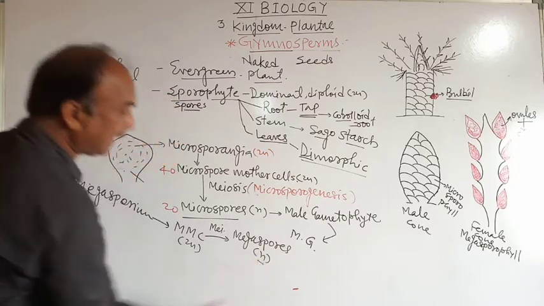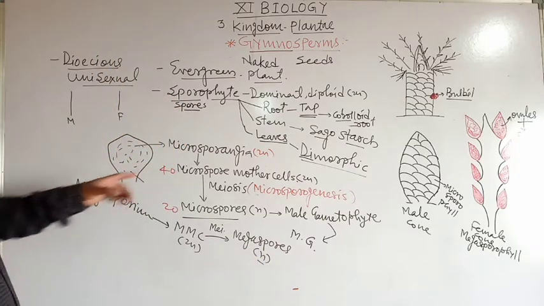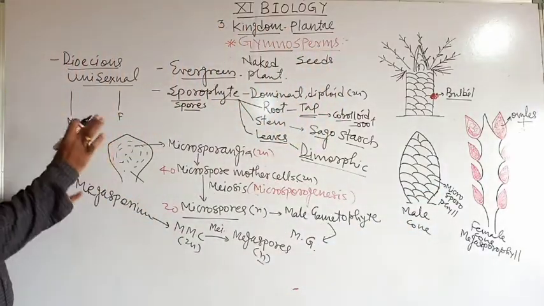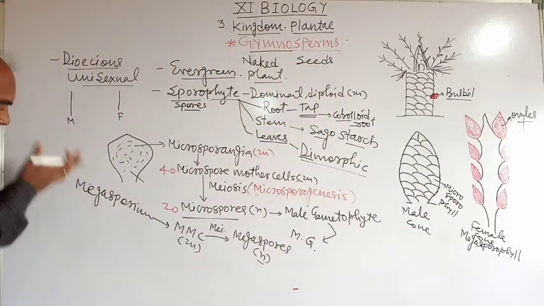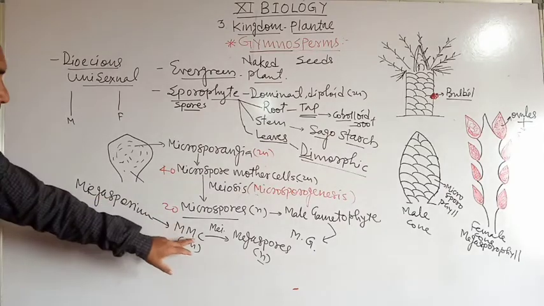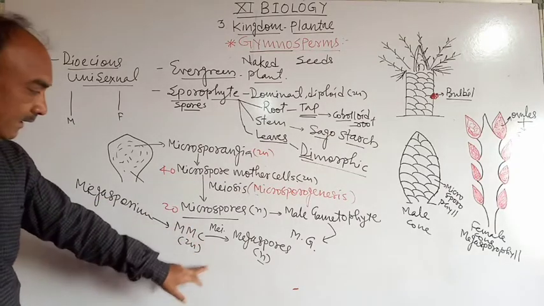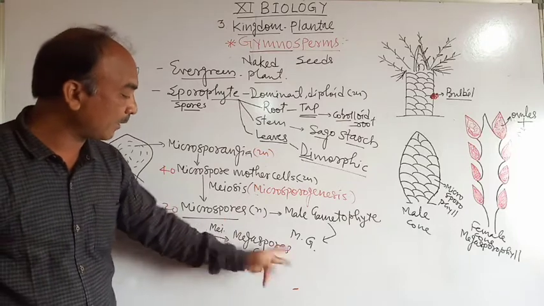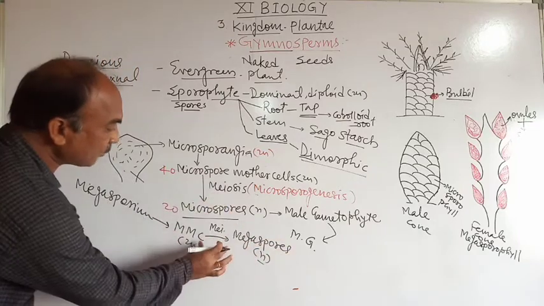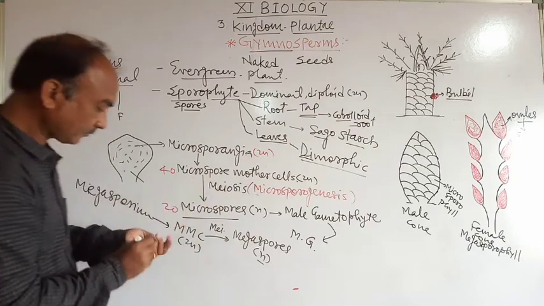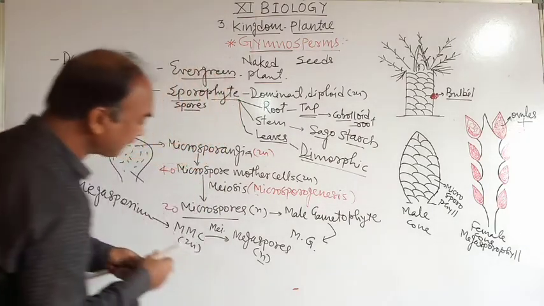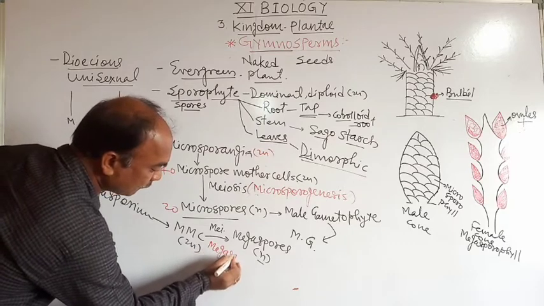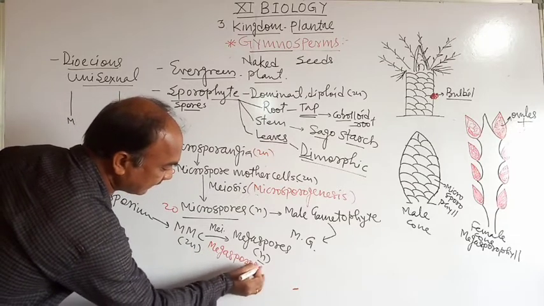Haploid megaspores. Okay, means within the megasporophyll a megasporangium is there, and within the megasporangium a number of megaspore mother cells divide by meiosis to form haploid megaspores, and that process is called megasporogenesis.